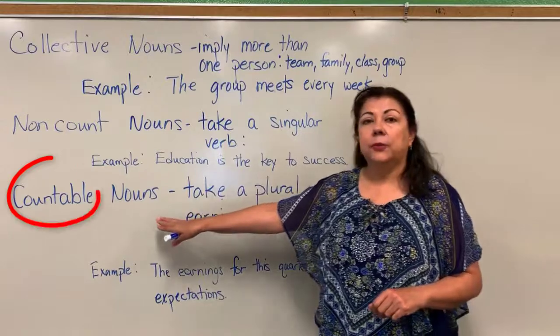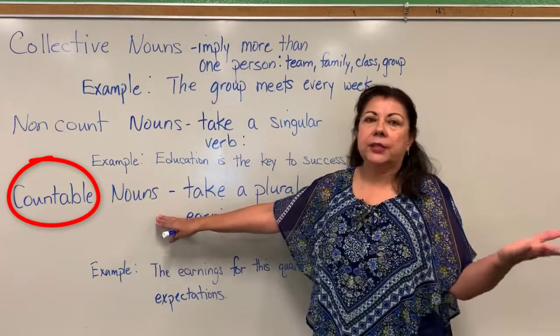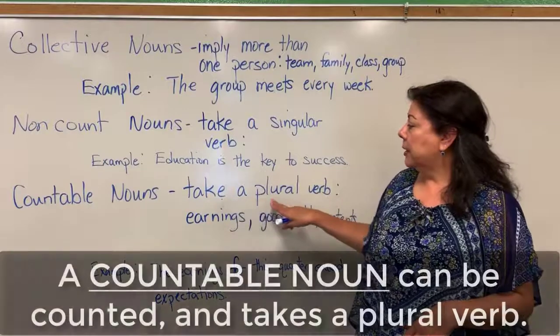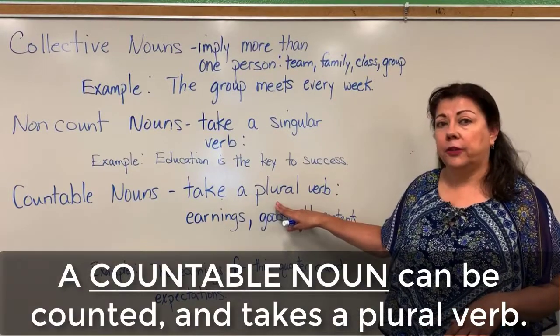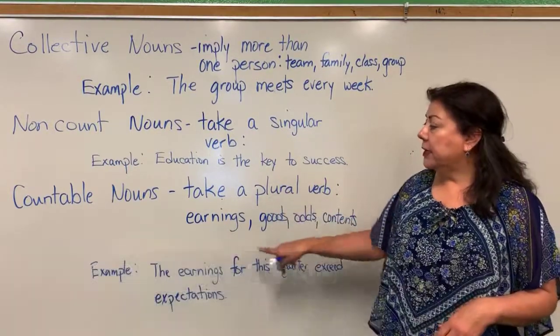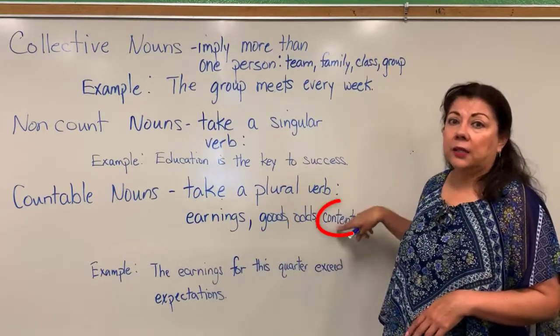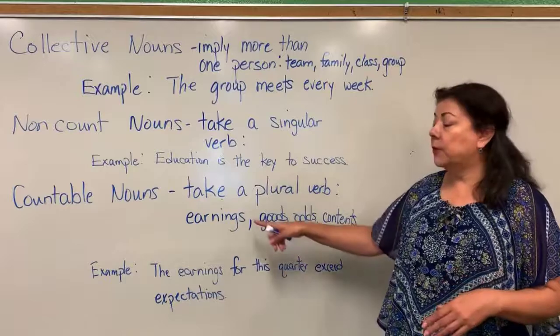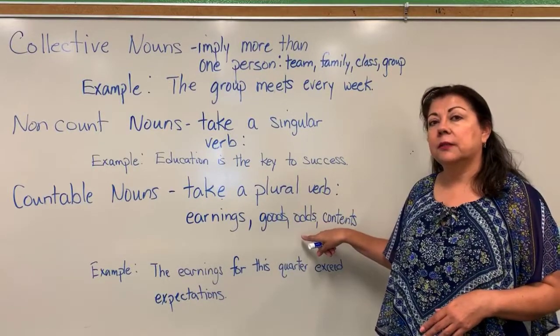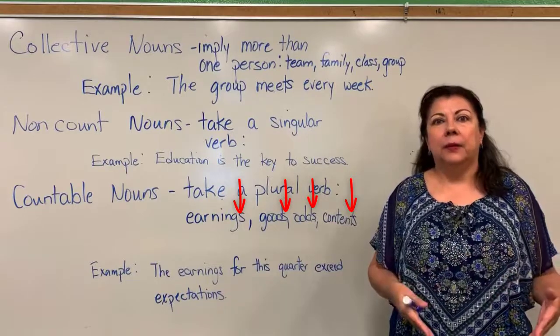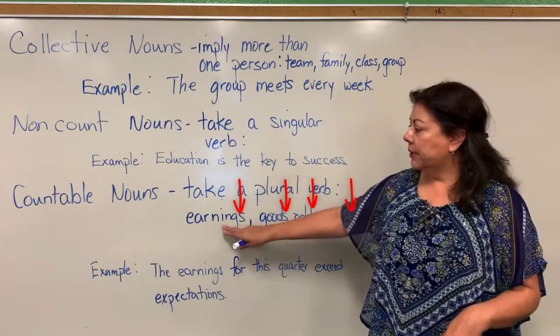Now we have countable nouns, which is just like the word says. They're countable. You can count them. And so these will take a plural form of the verb, okay? For example, earnings, goods, odds, contents, etc. What do you notice about these words? Yeah, they have an S already in them, okay? We don't say "earning."